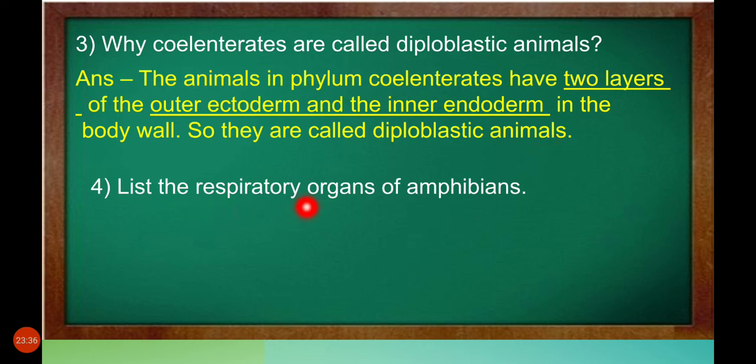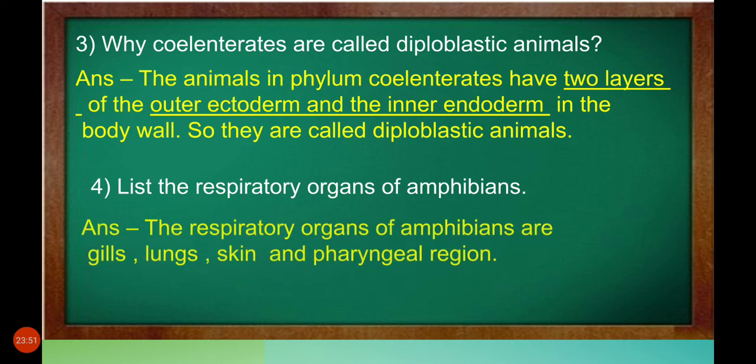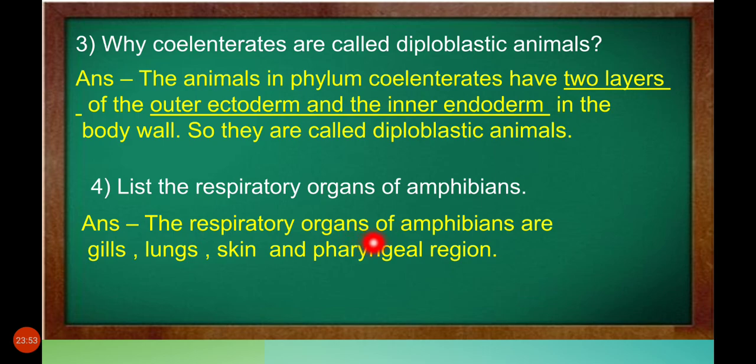List the respiratory organs of amphibians. What is respiration? Breathing. How do amphibians breathe? Give the list. The respiratory organs of amphibians are gills, lungs, skin and the pharyngeal region.